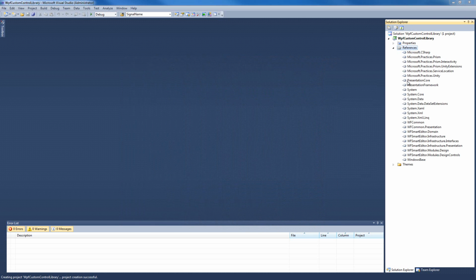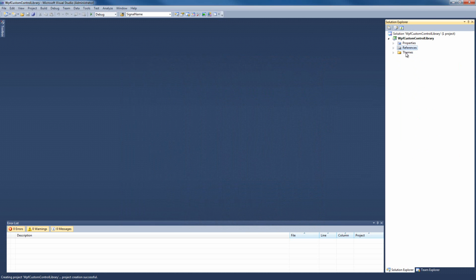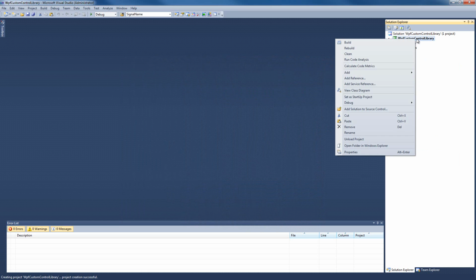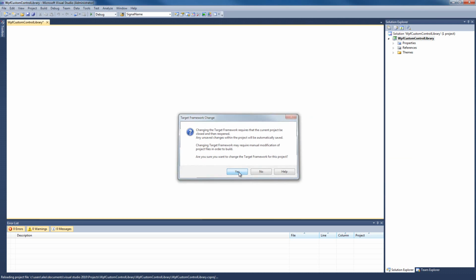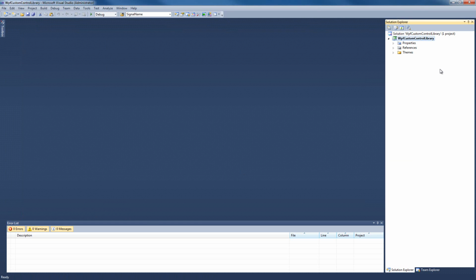Okay, we're back and we have our DLLs referenced, and we have to do a couple more things before going on. The next thing would be changing the target framework of our project. So I'm gonna click Properties on the project, and on the target framework drop-down menu I'm gonna select .NET Framework 4. I'm gonna confirm it, and this is all.